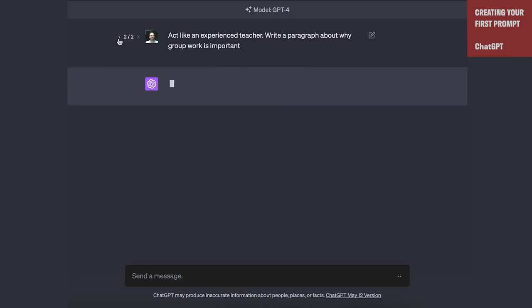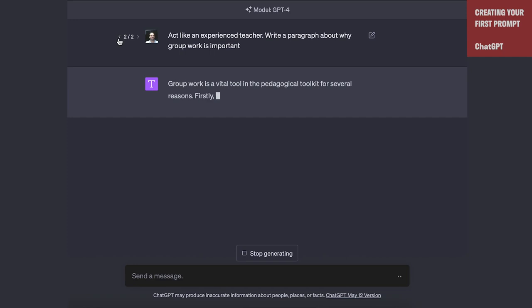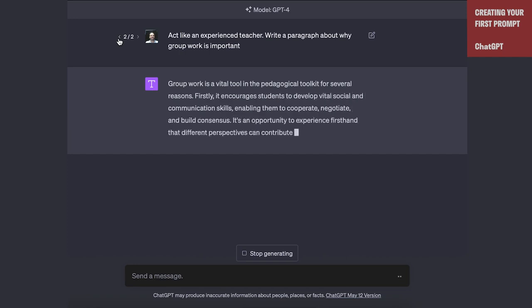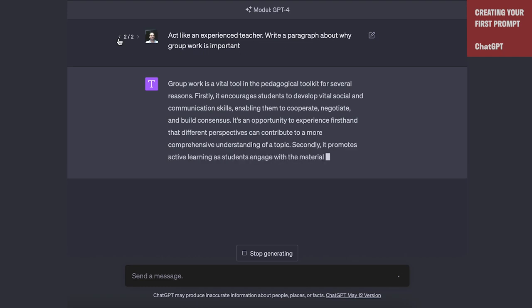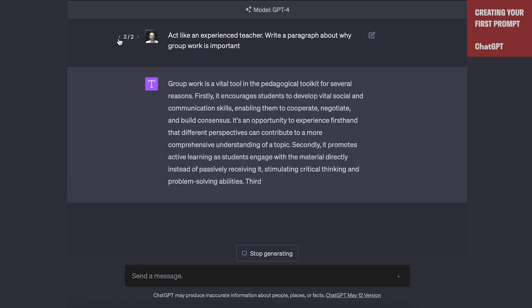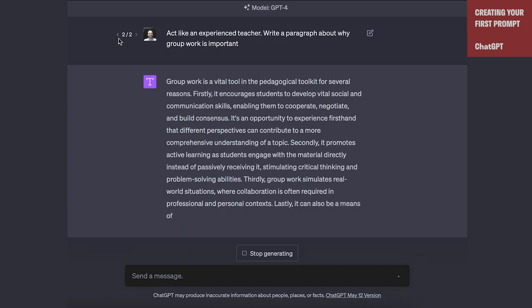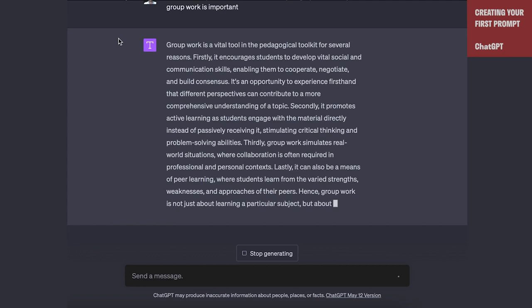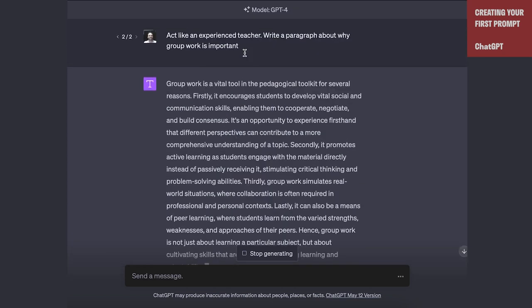And you'll notice that the entire context of the conversation changes because now it's talking about pedagogy and it's talking about it from a teacher's perspective. We haven't made it into a teacher. It's not magic, but we've given it context to work in and a perspective to take. And you'll see it uses that perspective throughout. Now, we can make this even more advanced by adding in constraints, by telling it exactly what we want to see.